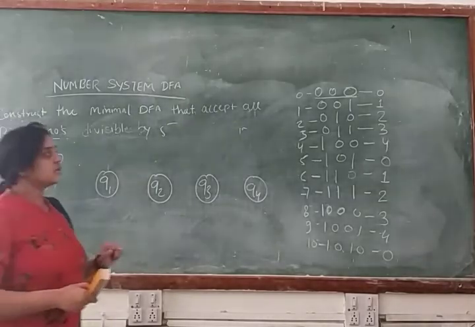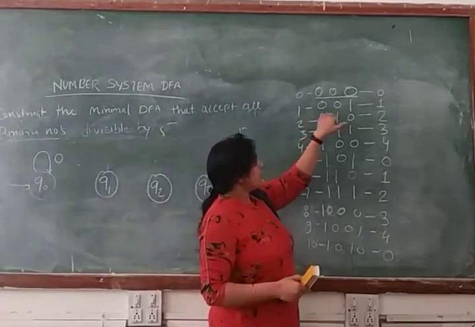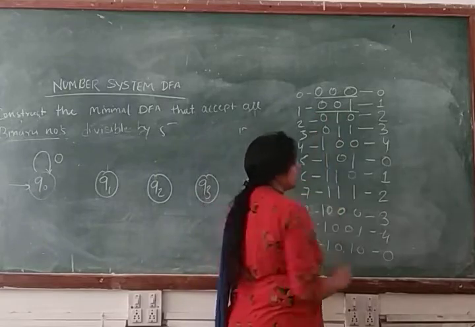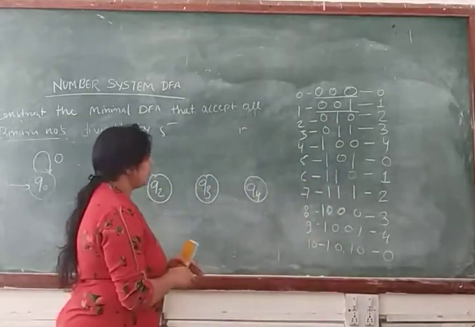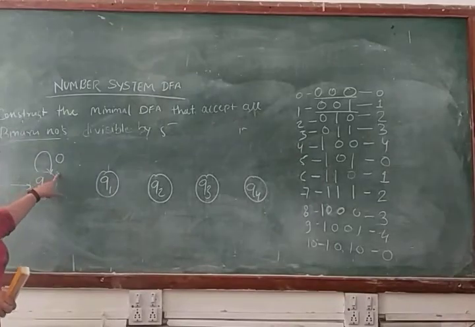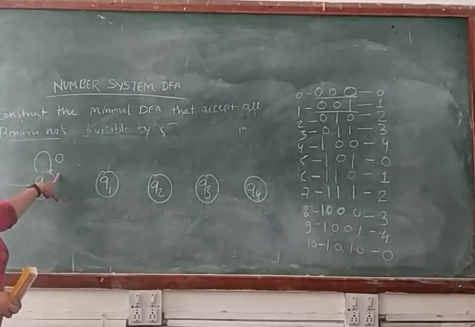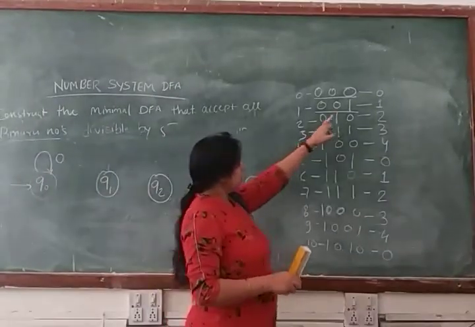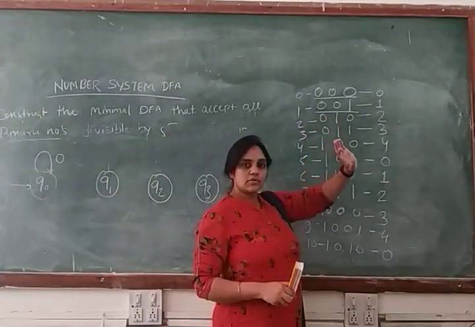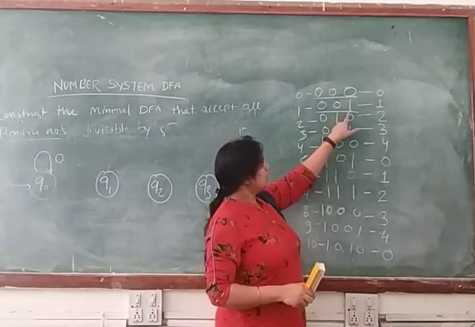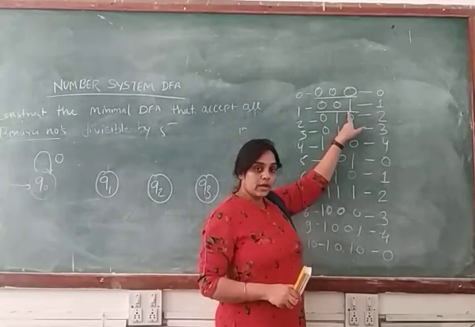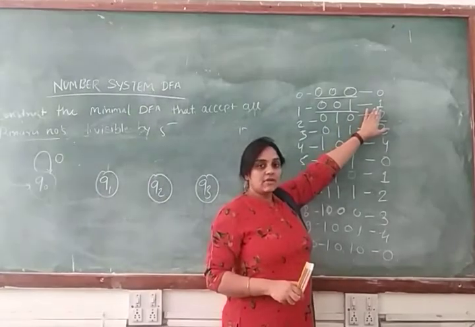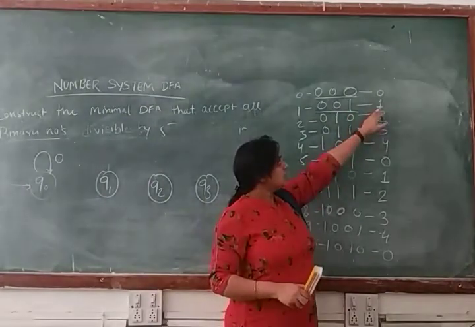Now we will make transitions for another number, that is 0 0 1. This is your second number. First make the transition: we have a transition for input symbol 0, 0 0. Now we make a transition for input symbol 1. What state will we reach?